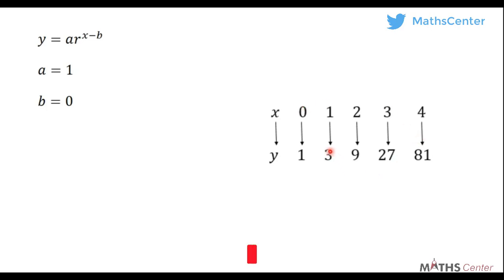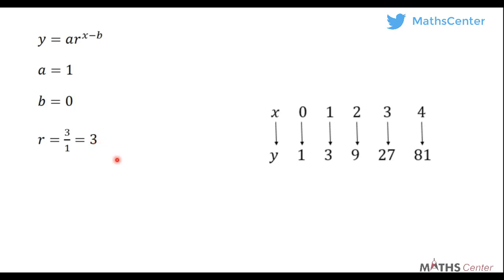You take an element in the codomain and you divide it by the previous element. So you take an element, let's say 3, you divide it by the previous element, which is 1. Once again, you can take 27 and divide it by 9. I choose to take the first two because the numbers there are smaller. So 3 divided by 1 will give us 3.